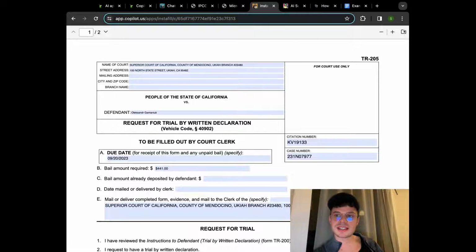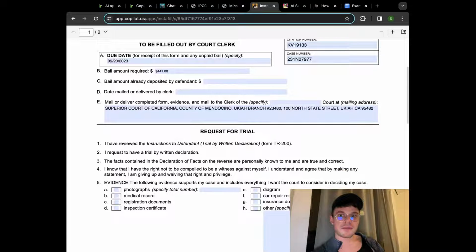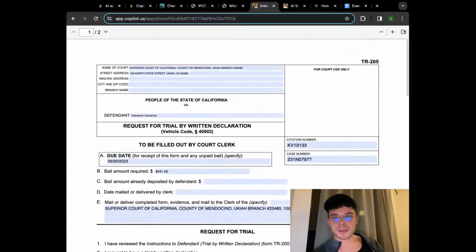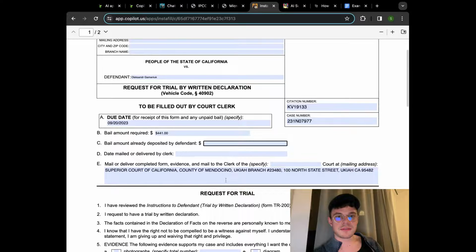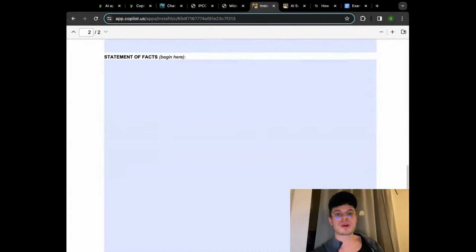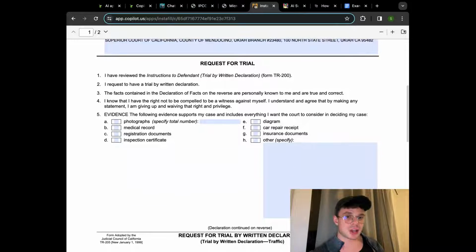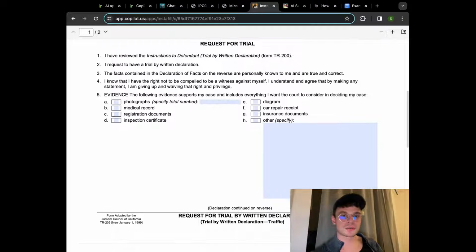Here, as you can see, the file that we uploaded was the version of this TR205, which was empty. And now, after we uploaded the information about my personal information, like the address and so on, and we took a picture of the ticket, everything is filled out. We didn't need to have the Acrobat.